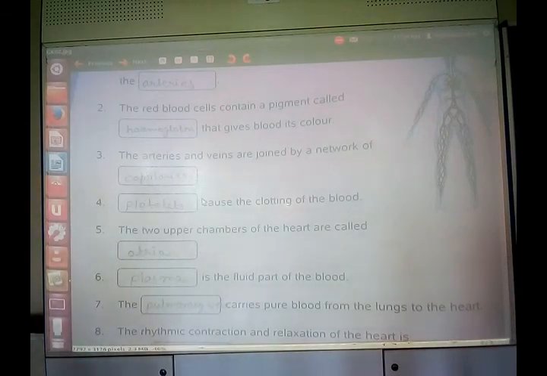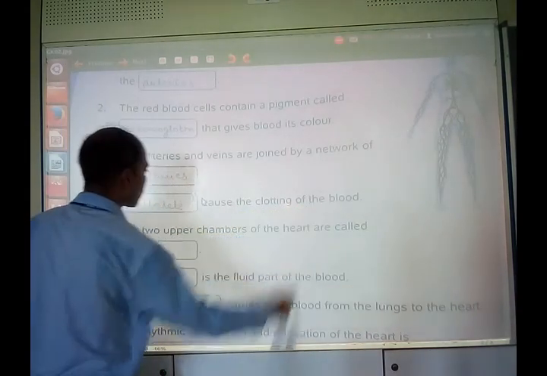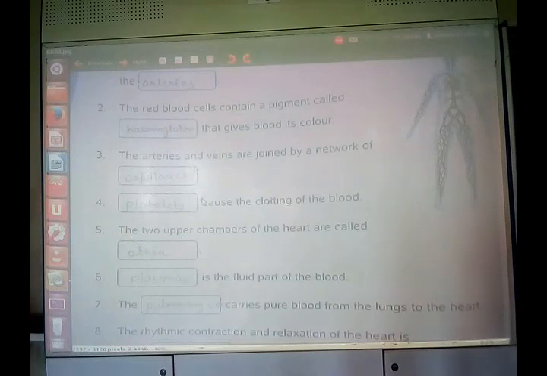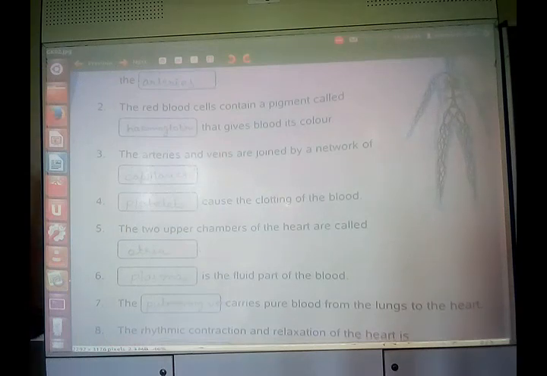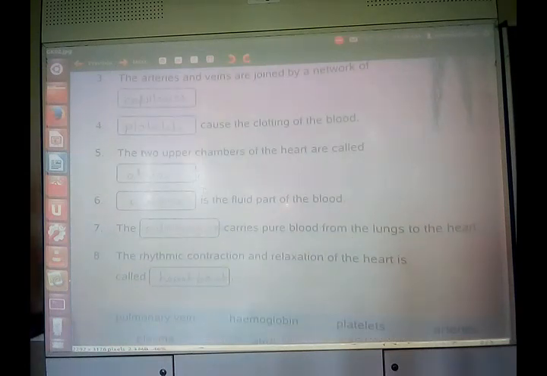Another question is dash cause the clotting of the blood. The clotting of the blood is caused by what component of the blood? Platelets. Very famous questions these are. Platelets are responsible for causing the clotting of blood.